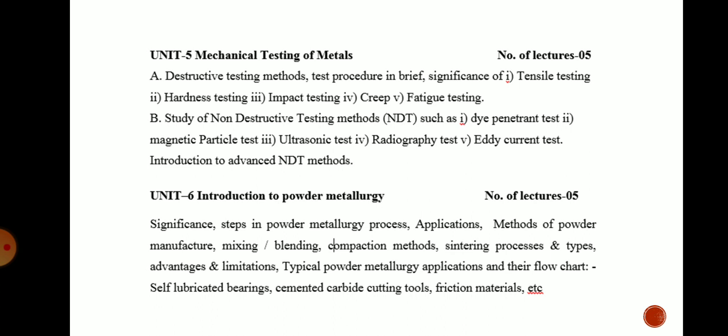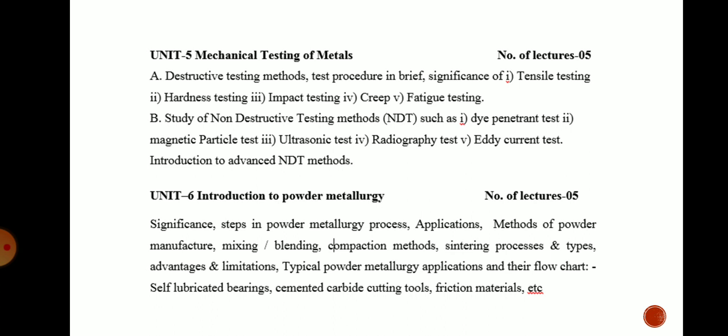The methods of powder manufacturing, mixing, blending, compaction, and sintering are the processes which are done in powder metallurgy.